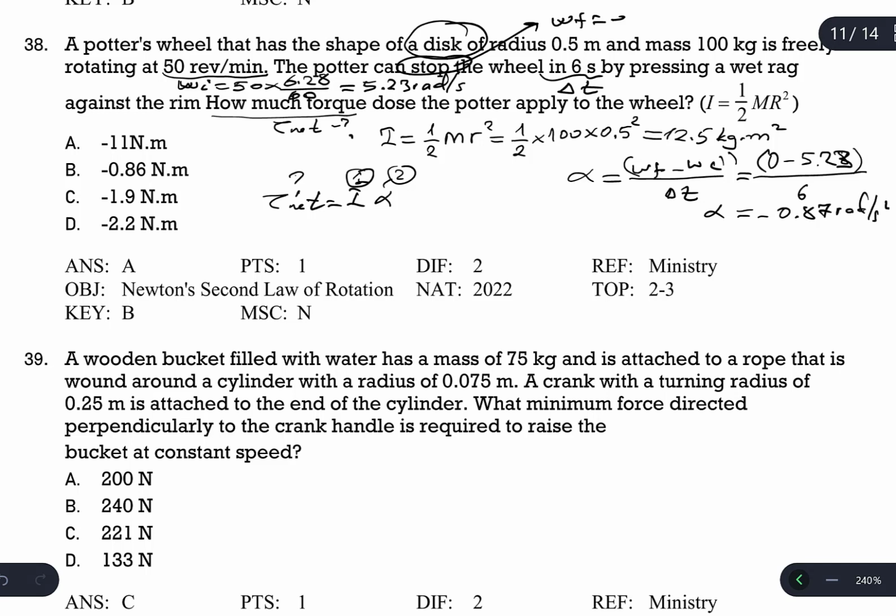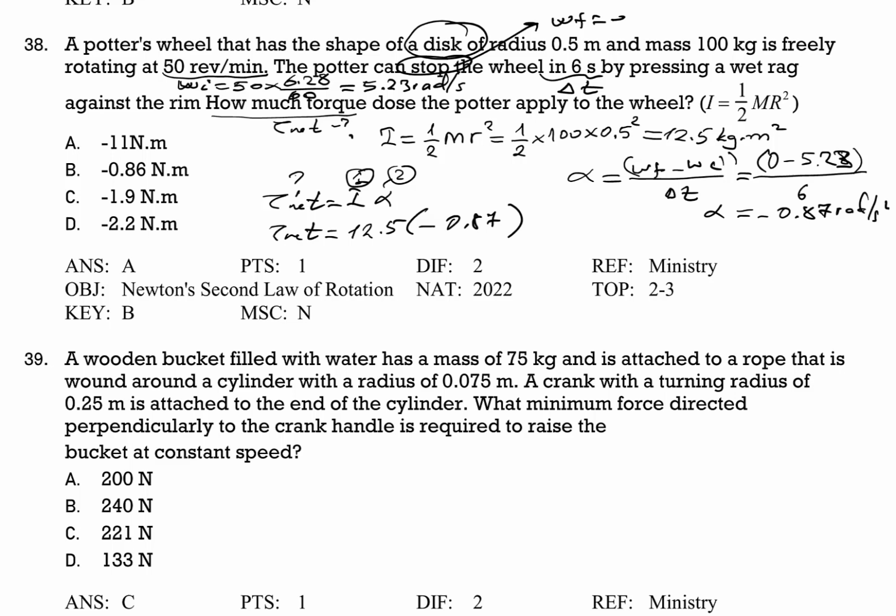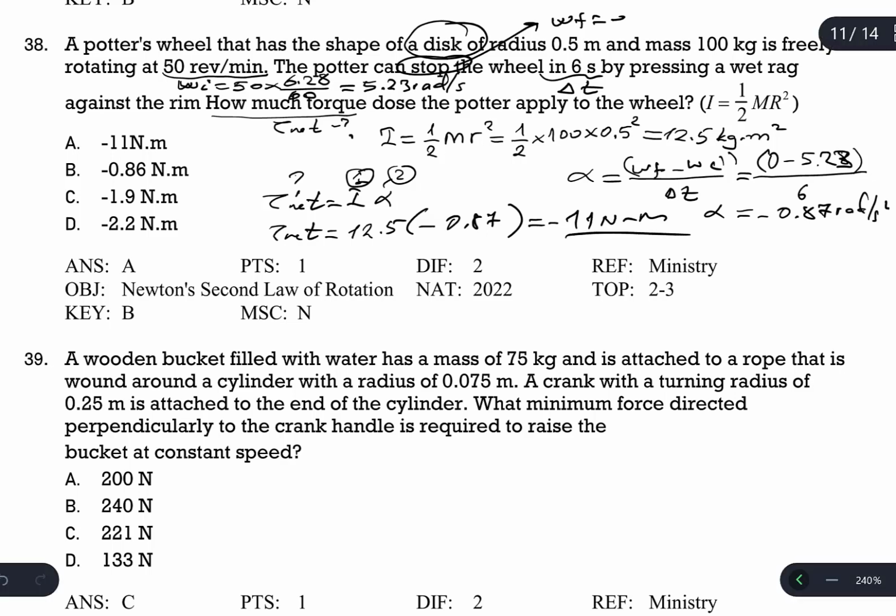After that, we will insert both I and alpha in this equation for calculating the net torque. I is 12.5. Alpha is negative 0.87. So the result is going to be, as I remember, negative 11. This is going to be the answer. 12.5 times negative 0.87, the result is negative 11. So negative 11 Newton meter is the net torque.